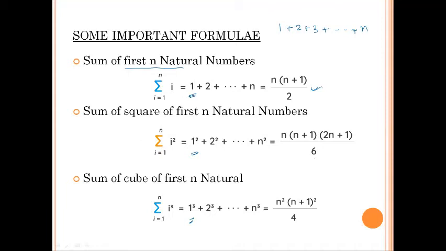Okay, so if you want to find out the summation of squares, it is what? n into n plus 1 into 2n plus 1 by 6. And the summation of cubes of first n natural numbers is n square, n plus 1 square by 4. Or a simpler way to remember it is कि जो summation of first n natural numbers का formula है, that is n into n plus 1 by 2, उसका अगर आप square करते हो, you get the summation for the sum of the cube of first n natural numbers.